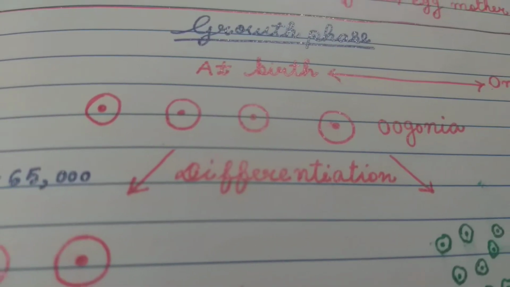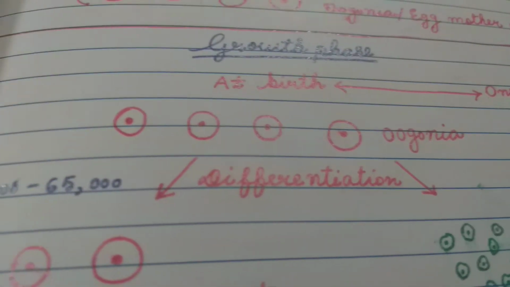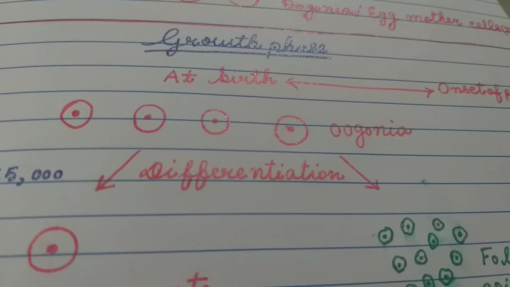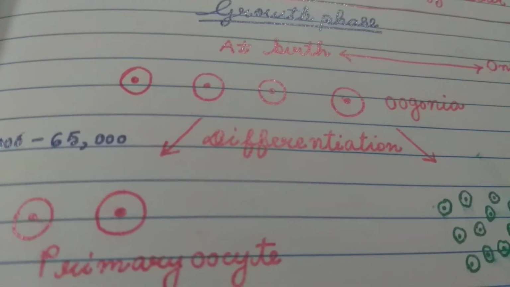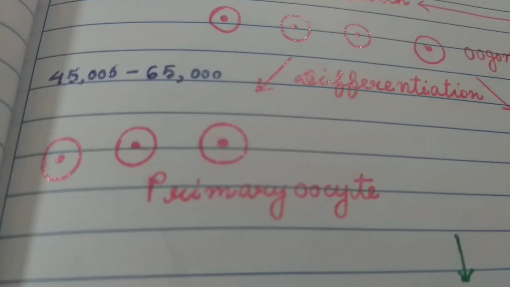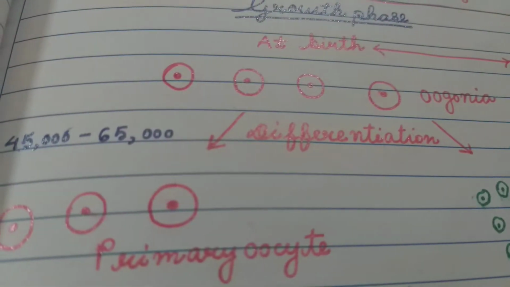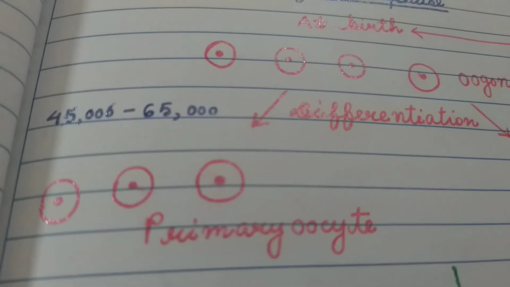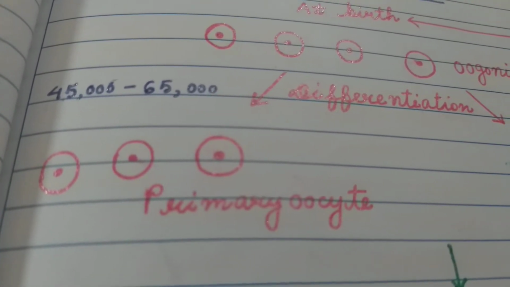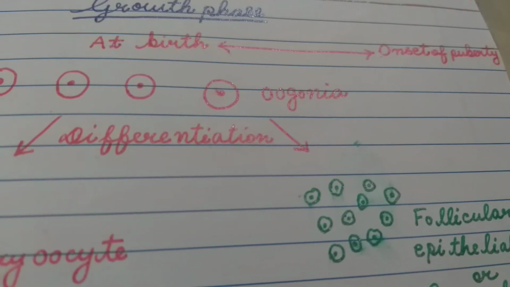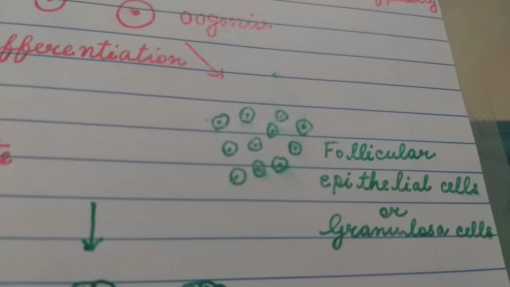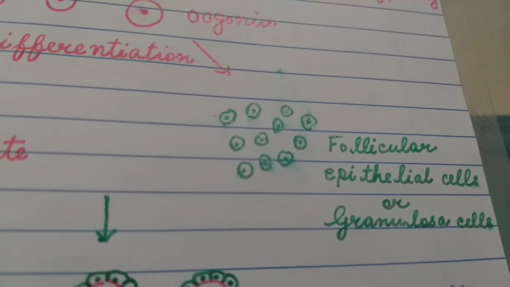After birth, about 45,000 to 65,000 oogonia differentiate into primary oocytes, and the rest of the oogonia differentiate into follicular epithelial cells or granulosa cells.